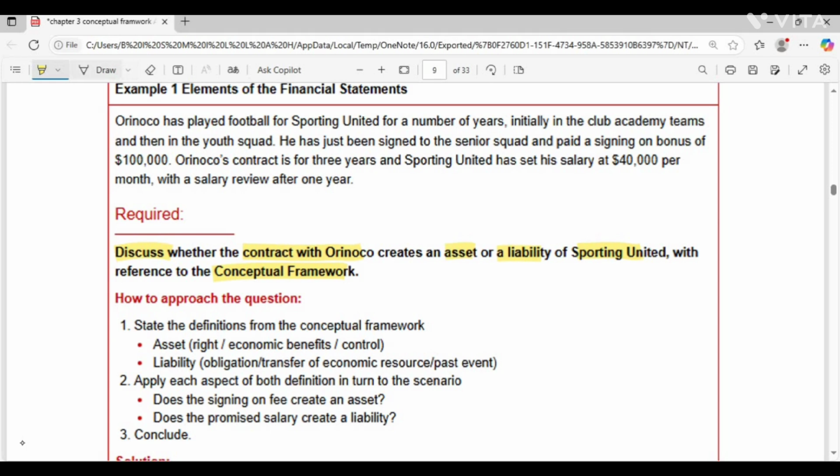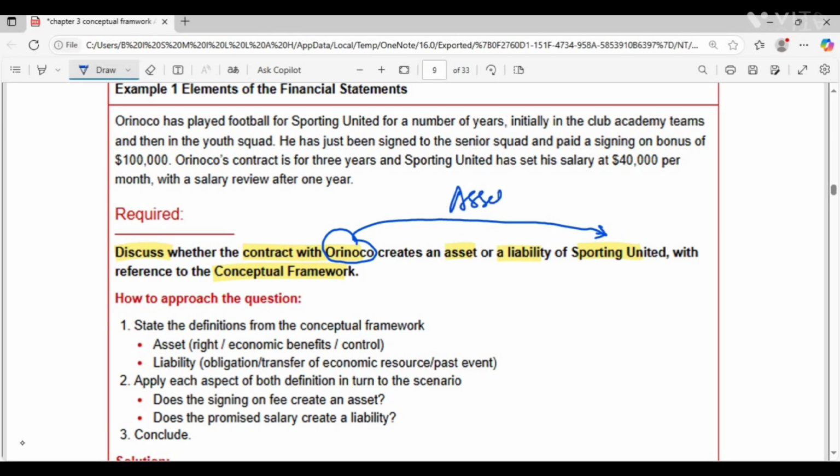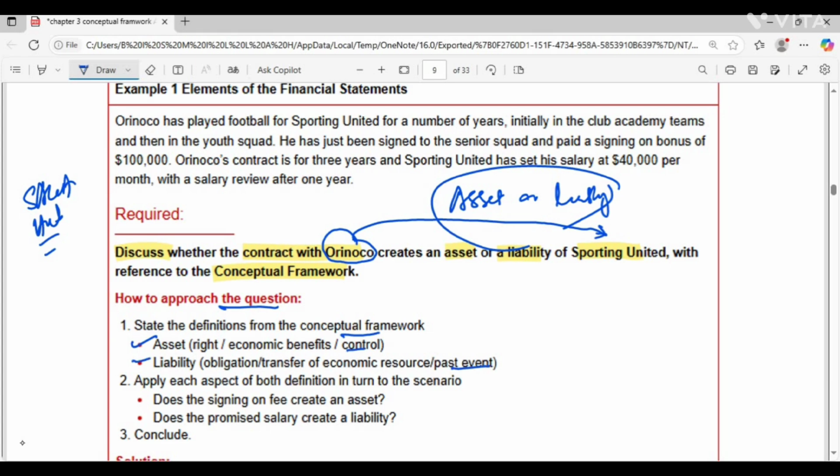You have to discuss whether this contract of this company with this player creates an asset or a liability. This question is from the ACCA study material, so I have just taken it from there. Here is how to approach it. The first thing is to state the definitions from the conceptual framework, and we have discussed this in detail: asset, right, economic benefits, control; liability, obligation, transfer of economic resources, and past event. Before we read this scenario, you have to be clear.